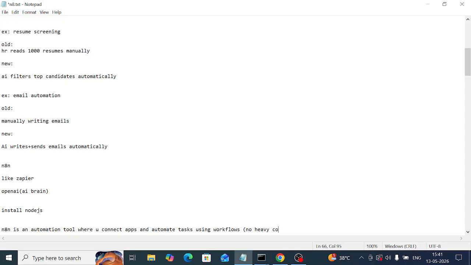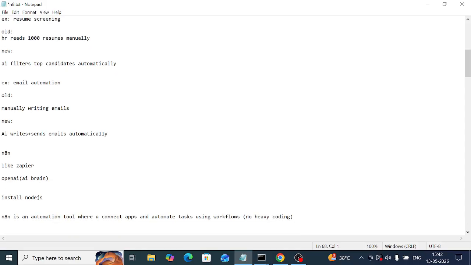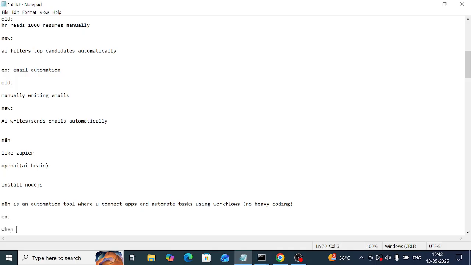For example, when a student fills a Google Form, automatically send an email, then save in the database, and then notify in Telegram.